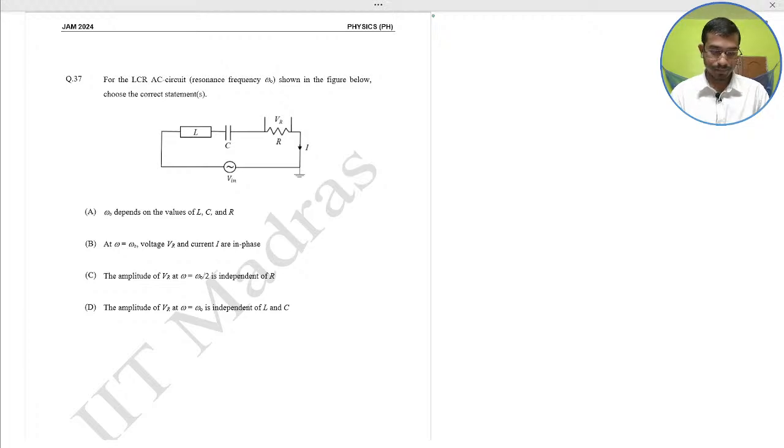So here in the LCR circuit, the resonant frequency is what? Omega naught equals 1 by root over LC. So option A is incorrect, because omega naught depends on L and C, not R. Here only L and C.